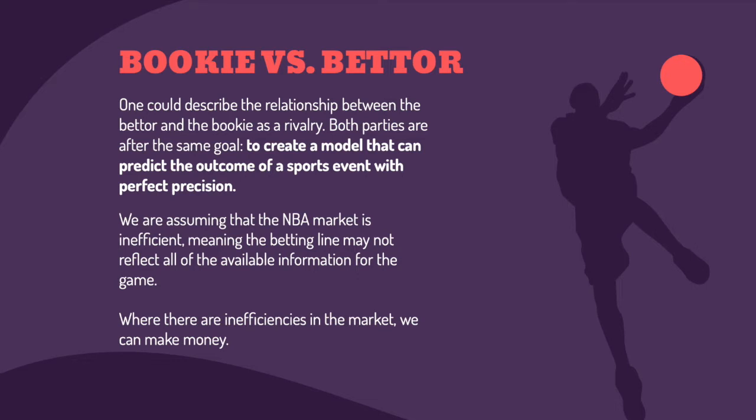However, in order to find value in the sports betting market, we need to assume that it is inefficient, meaning that the betting line may not reflect all of the available information in the game. Or, in other words, something that we can figure out that Vegas maybe hasn't put the time or money toward that we can make money off of.